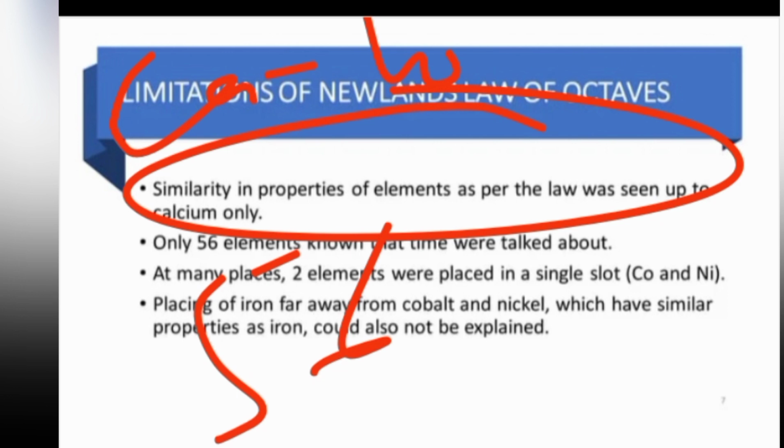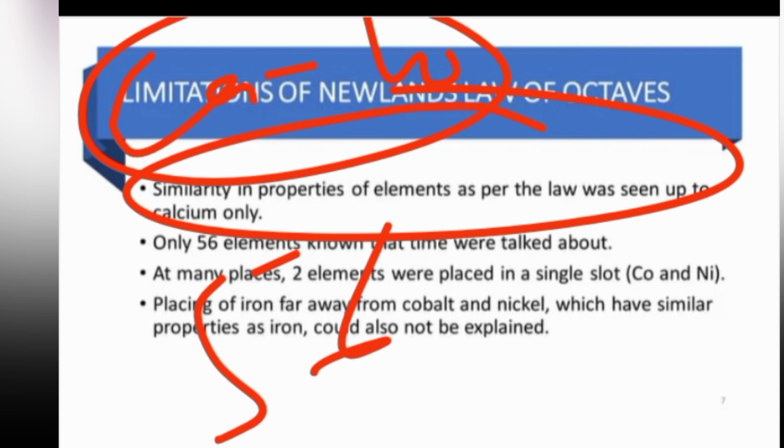This law could not work well with the heavier elements beyond calcium, for example iron, ferrum, copper. All these elements lie beyond calcium, but this law was not applicable to them. So it remained confined up to calcium, hence it was not convenient, and the further coming elements could not be fitted into this law of octaves.